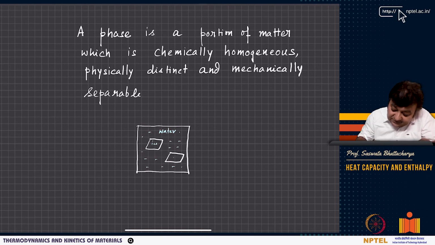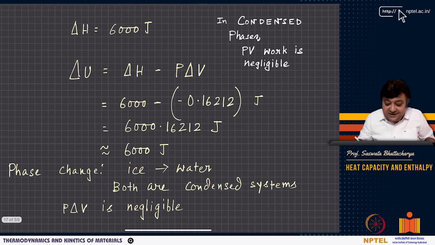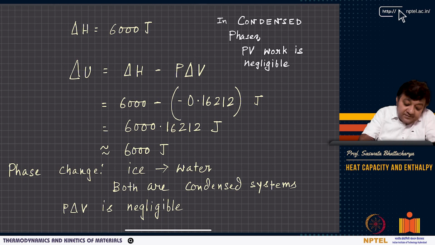So this is again an ice cube, right? So ice and water is one example where I have two distinct phases. Liquid water is a different phase, ice is a different phase. But you see that ice and water both are condensed phases. PV work is negligible, right? Because the volume change with pressure is very, very small. You have to give enormous pressure to see appreciable volume change. The volume change you see in gas, you can't get unless you give really enormous pressure.